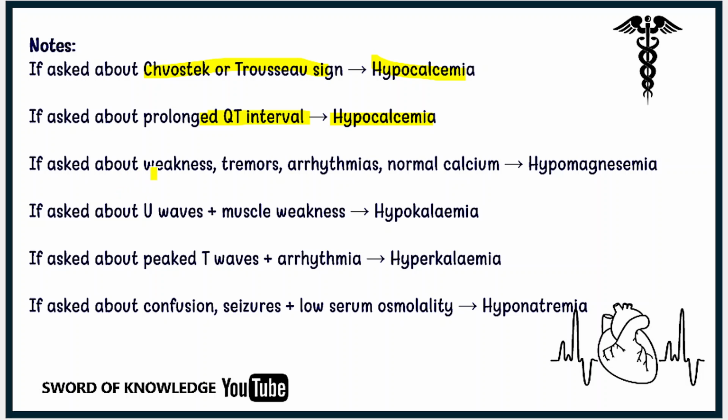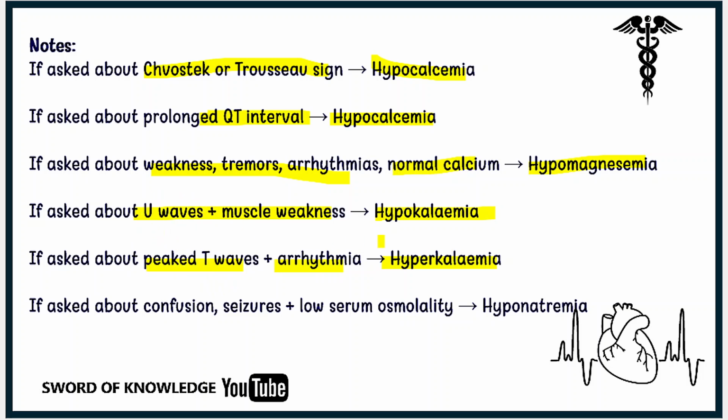If they ask about weakness, tremor, arrhythmia, and normal calcium, this is a sign of hypomagnesemia. If they ask about U wave and muscle weakness, this is particular for hypokalemia. And if they ask about peaked T wave plus arrhythmia, this is hyperkalemia. I told you the U wave and the peaked T wave are the findings we see in the ECG.